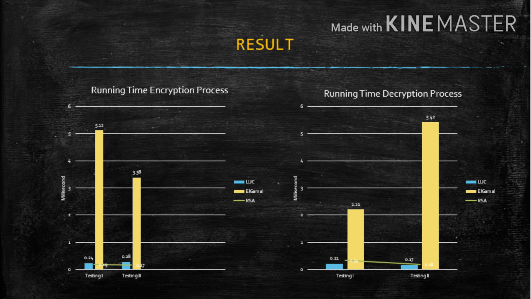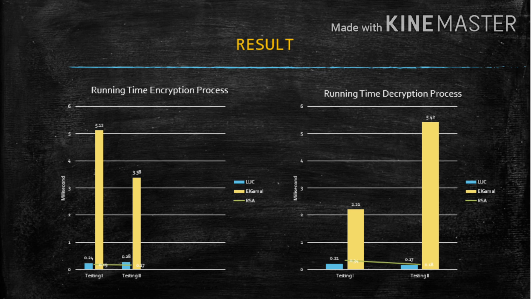Second, in test 1, the fastest encryption process time is the RSA algorithm with an execution time of 0.19 milliseconds, and the fastest decryption process is the LUC algorithm with an execution time of 0.31 milliseconds.